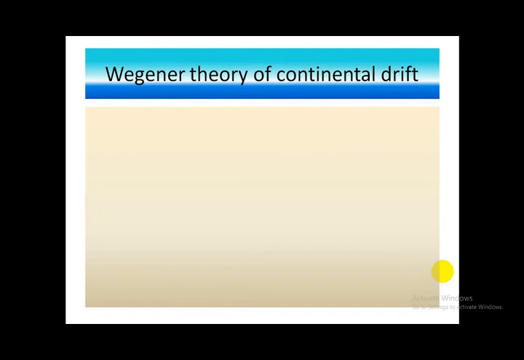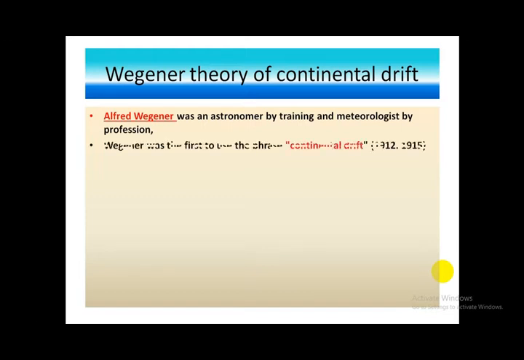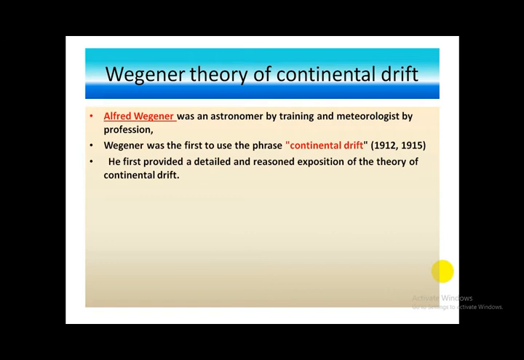Formation of continents from a very large landmass and their movement was observed by Alfred Wegener with supporting evidence. Alfred Wegener was an astronomer by training and meteorologist by profession. Wegener was the first to use the phrase continental drift. He first provided a detailed and reasoned exposition of the theory of continental drift.